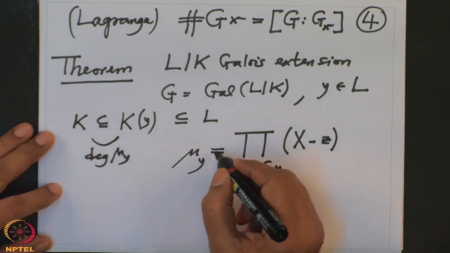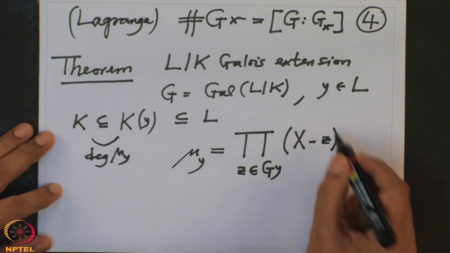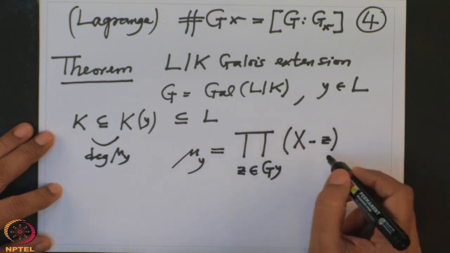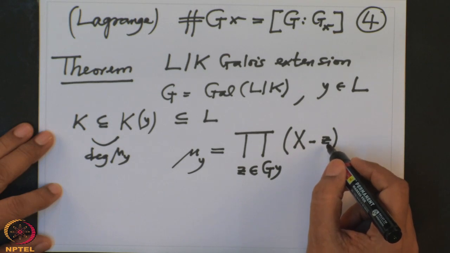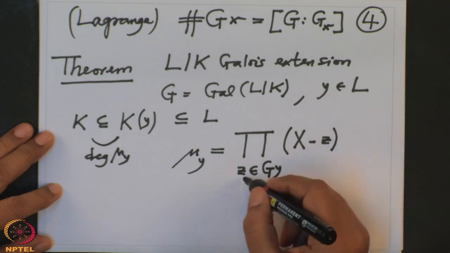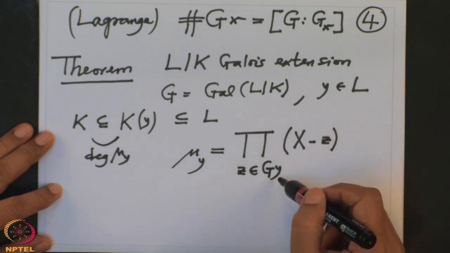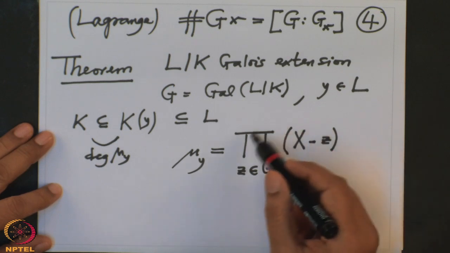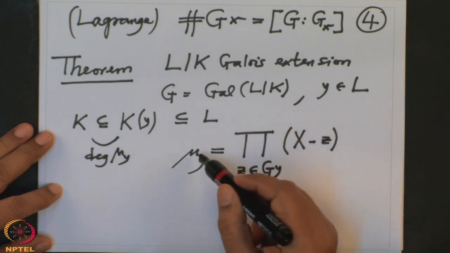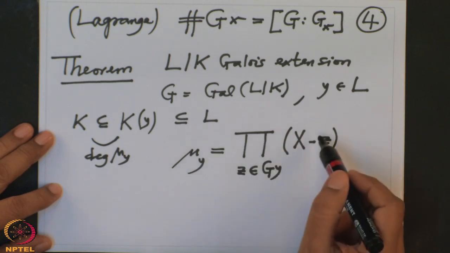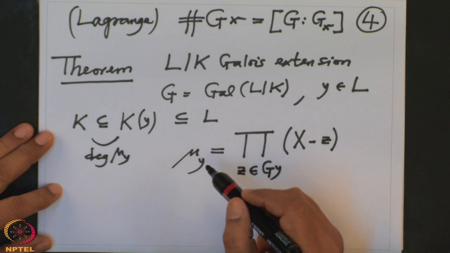Now I want to prove this. This is not obvious, because where is this polynomial? A priori this polynomial is in L. The coefficients are in L because the z's are where? The z's are in the orbit of y, so they are apparently in Lx. This polynomial is in Lx. But to show this equality, I have to show that this polynomial equals mu y.